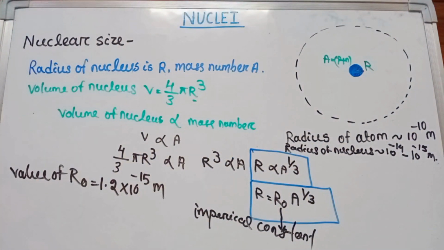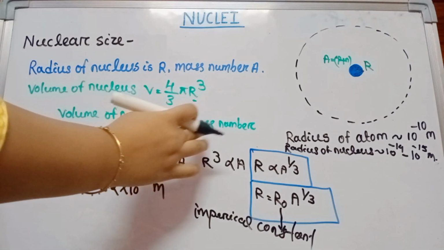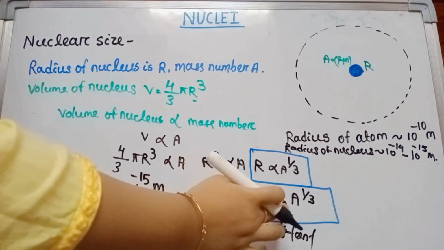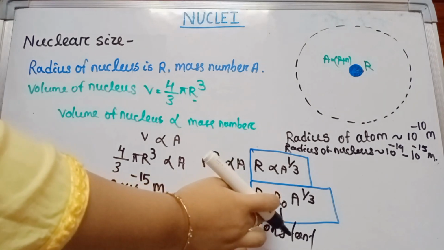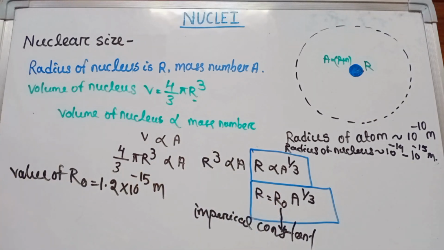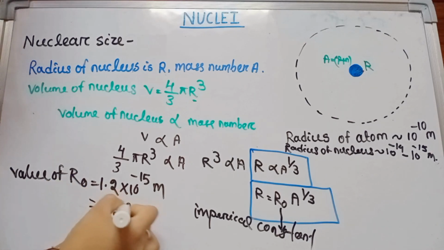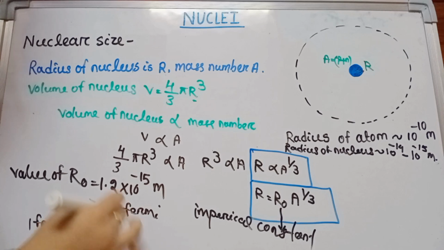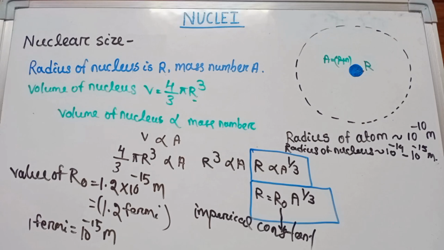Okay, student. So you remember just two steps: volume is proportional to mass number, and R is proportional to A to the power 1 by 3, and that is the formula R equals R0 into A to the power 1 by 3. Where the value of R0 is 1.2 times 10 to the power minus 15 meter, or we take it as 1.2 Fermi. That means 1 Fermi equals 10 to the power minus 15 meter. So here we write it like this, 1.2 Fermi.